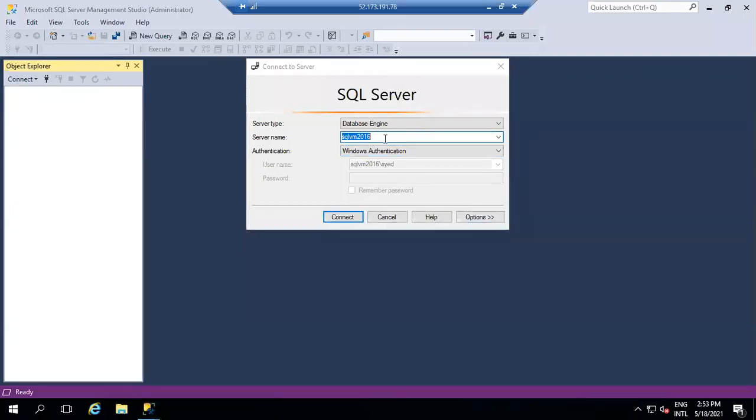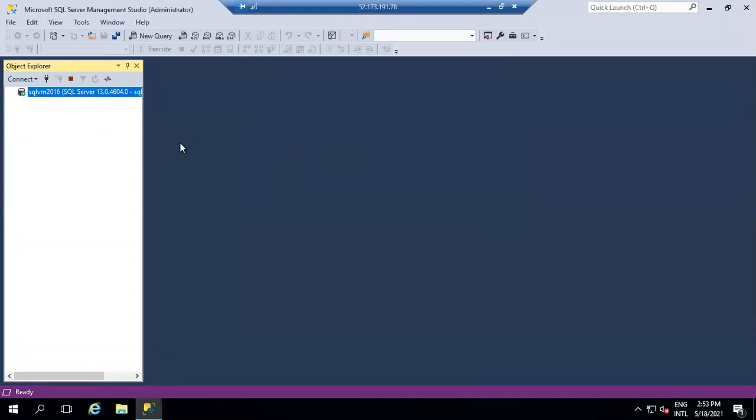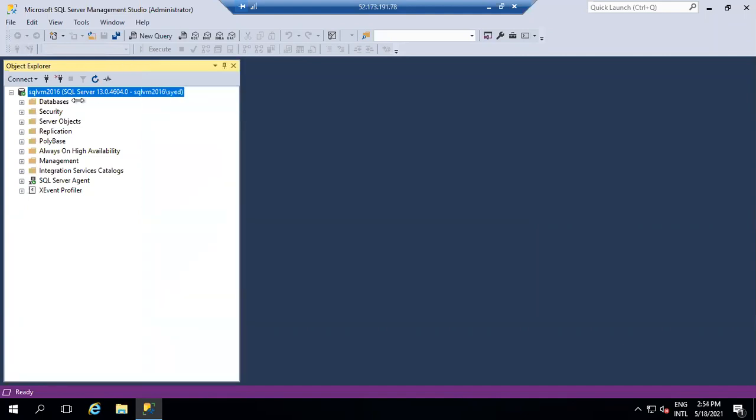It is slow actually, see, taking time. Check here, the SSMS default instance is created with the same system name, so we can connect to that instance. Connected successfully. In case of a virtual machine, in IaaS, we have the same options we are working with today. We can configure log shipping, mirroring, Always On, everything. But in PaaS, Azure SQL Database, all these options are not there. But PaaS has its own high availability features.